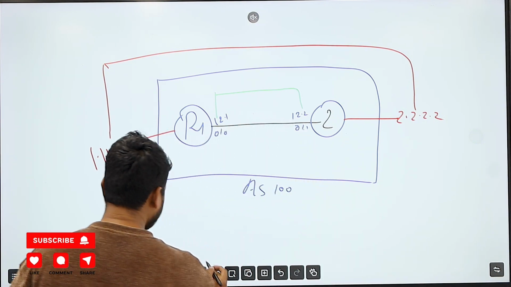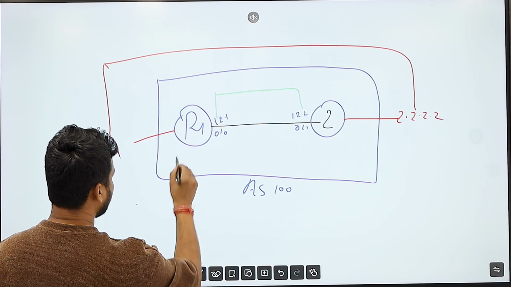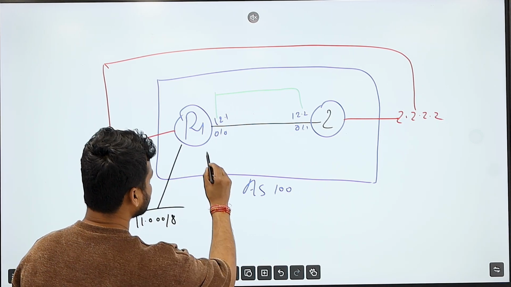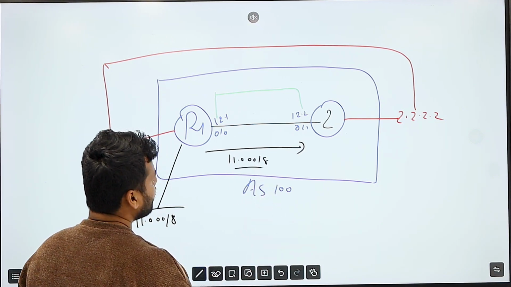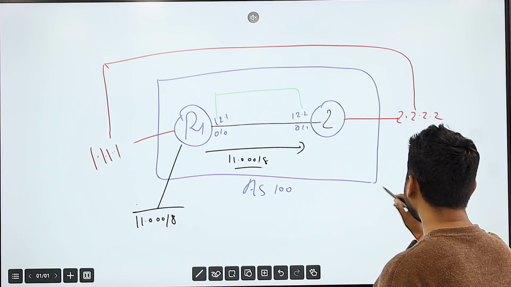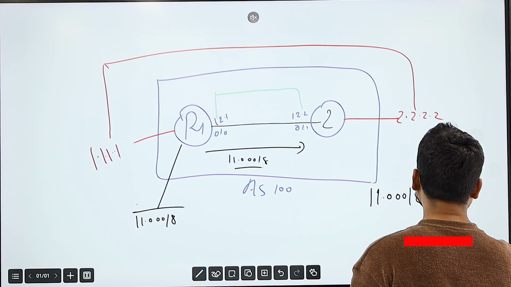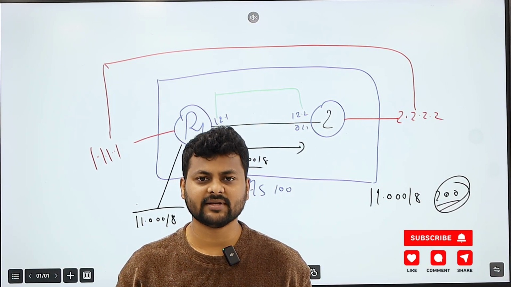Now, another thing. Let's say we have a route over here, 11.0.0.0/8. If router 1 advertises this route through the update packet, what will router 2 do? Router 2 will receive this route and put it in the routing table with an administrative distance of 200. So 200 represents iBGP, and 20 represents eBGP.